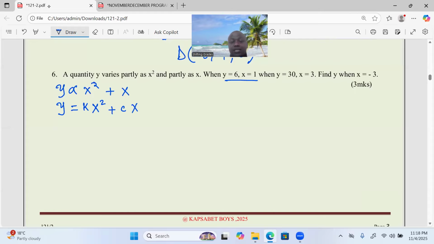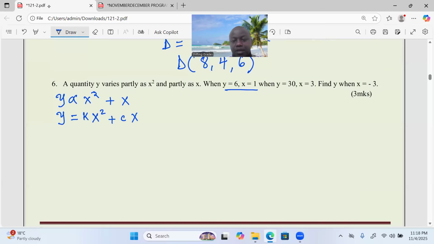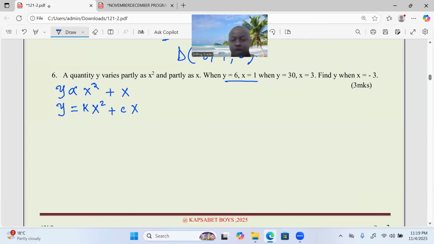We also have the cases of, apart from variations, you can find simultaneous equations even when you are handling sequences and series, plus very many other topics that will just have simultaneous equations emerging together with quadratic equations. So let's just be very keen with the equations, simultaneous, quadratic. Let's just know how to solve them. Not necessarily for us to solve when you are told to solve the equation below, but so that you may apply in diverse topics like the one we have.